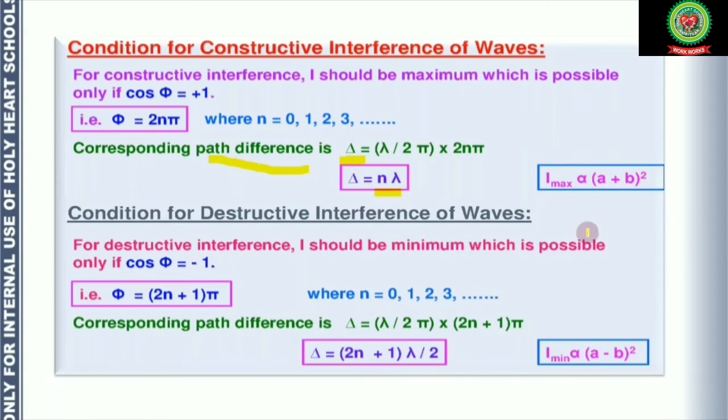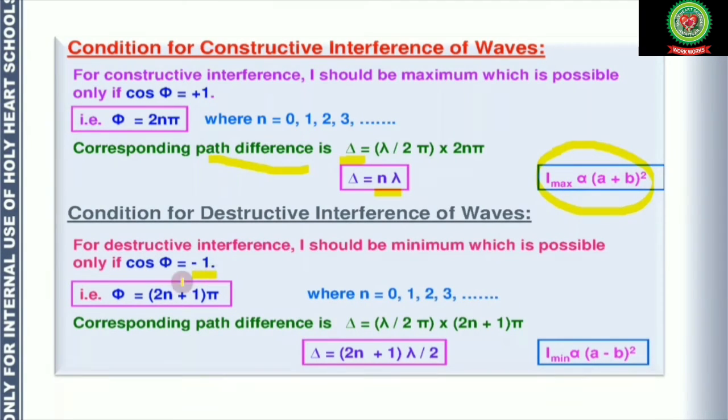This is the case where we have maximum intensity, and the maximum intensity is equal to the sum of the amplitudes of the two waves, whole squared. Now for destructive interference, the intensity should be minimum, meaning cos φ should have its minimum value, which is -1.